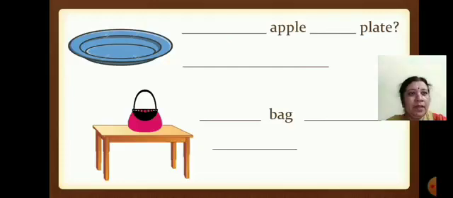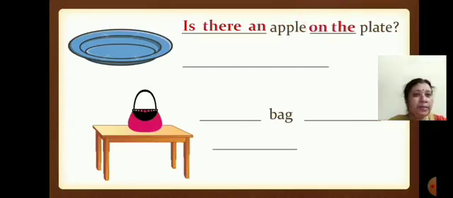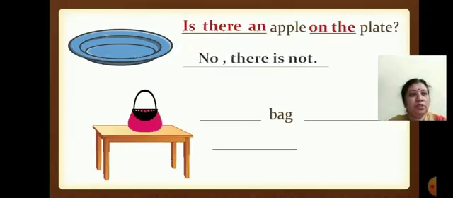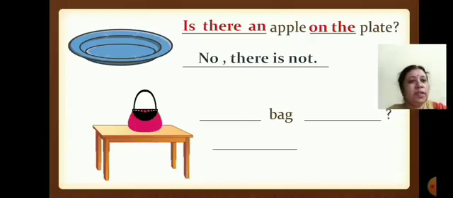Dash apple dash plate. So what will come here? Is there an apple on the plate? Okay, once more. Is there an apple on the plate? Can you see an apple on the plate, children? No, there is not. The apple is not there, so no, there is not. Okay? Yes. Now we will move to the next one.